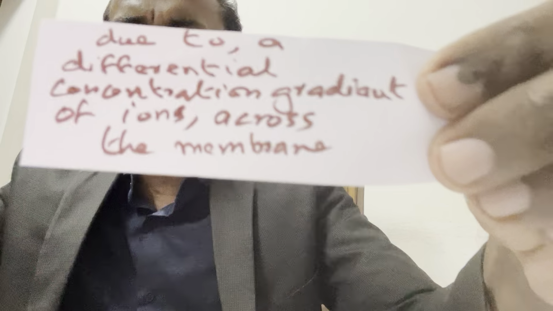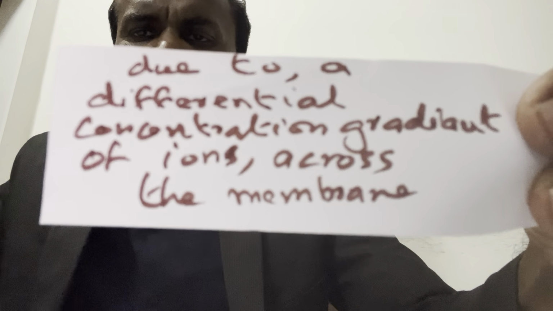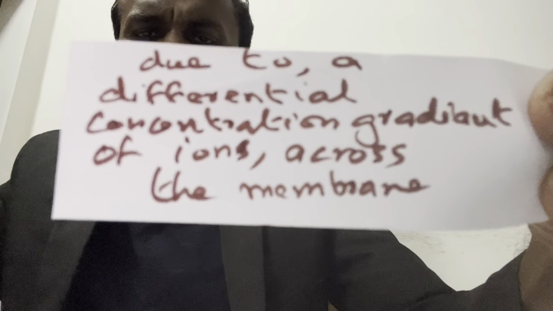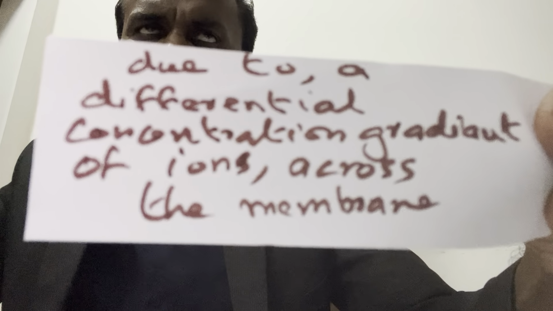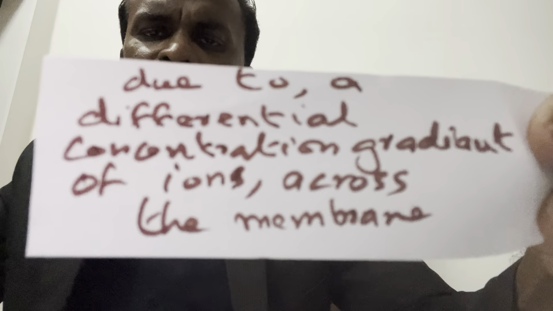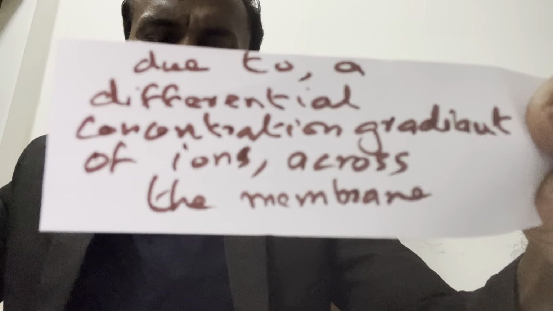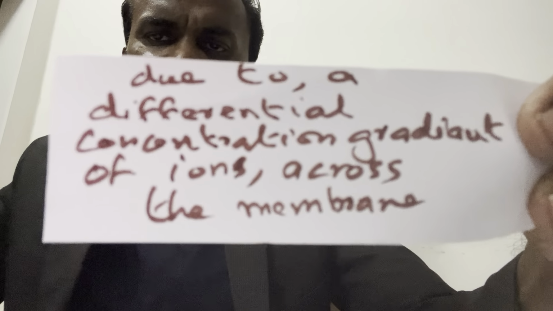When they give 4 choices, you cannot answer this point, so read it, recollect properly. Due to differential concentration gradient of ions in between the membranes. Very important. Repeat NEET. The first 3 MCQs which I told are previous year MCQs. Okay. Good.